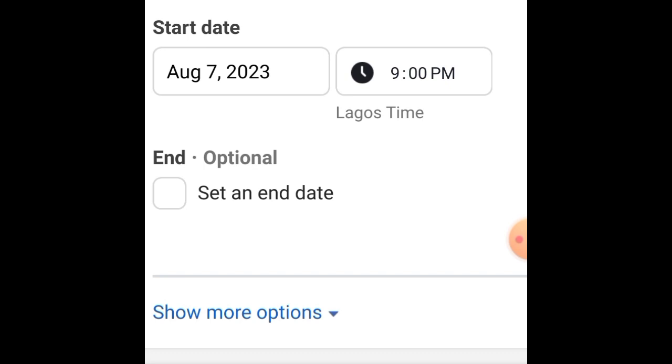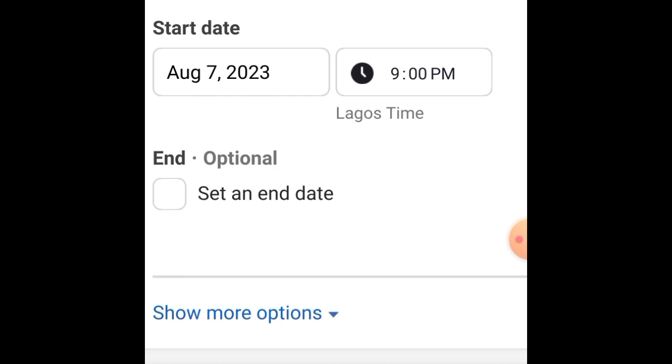By 12 a.m., a new day has started. So Facebook would utilize any amount you put as your ad budget and exhaust it within just the remaining 3 hours you have for that day. I don't know if you understand what I'm trying to explain. Basically, if you set your advert to run by 9 p.m., you just have 9 p.m., 10 p.m., 11 p.m., and then 11:59 p.m. for that money to be exhausted. And by 12 a.m., you're required to put in another fund for that particular day.